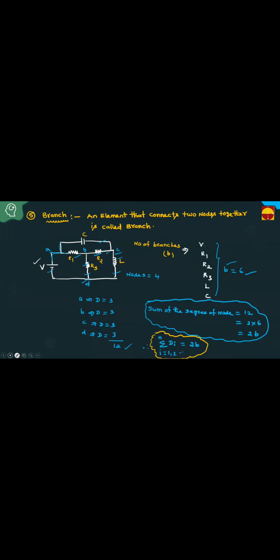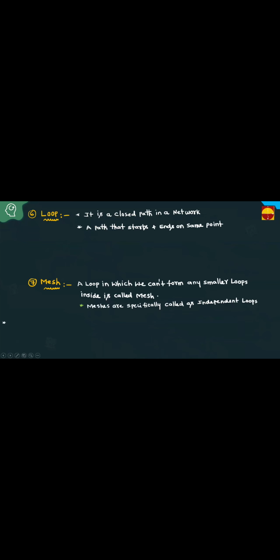Next, what is the loop? What is the mesh? It is a closed path in a network, a path that starts and ends on the same point. That is, loop is the closed path. But no doubt at all, mesh is also a closed path. But in a loop, internally, there exist subloops. But mesh is an independent loop only.